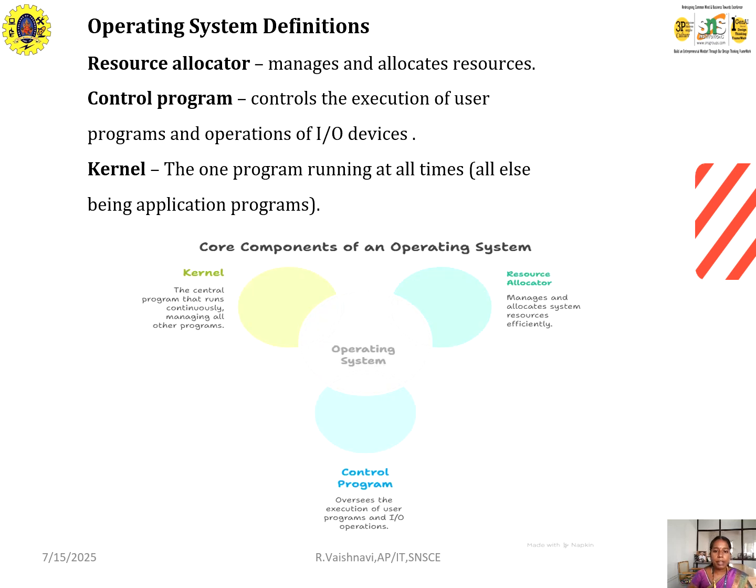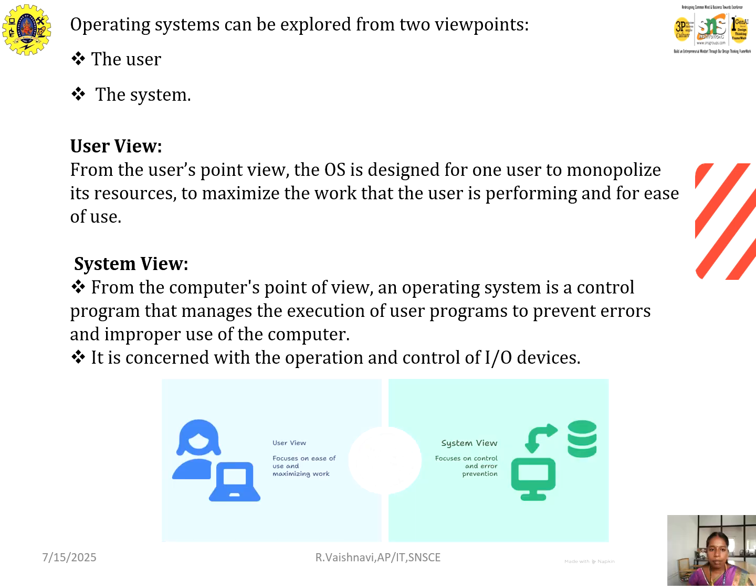Next one, operating system definition. Here we have the resource allocator, the control program and the kernel. The resource allocator manages and allocates the system resources efficiently. The control program oversees the execution of user programs and input output operations. The kernel is the central program that runs continuously and manages all the other programs.